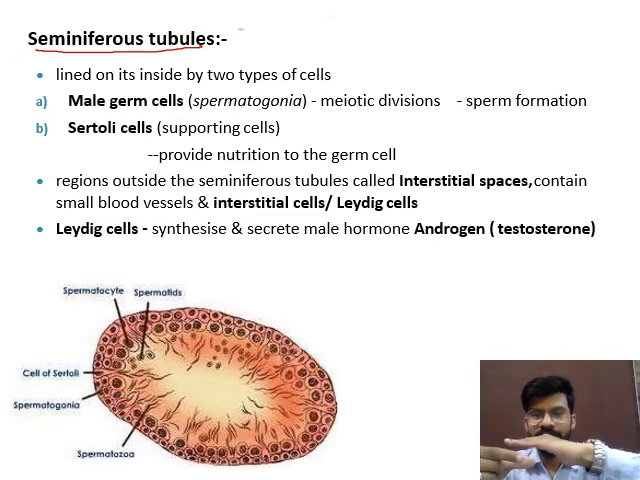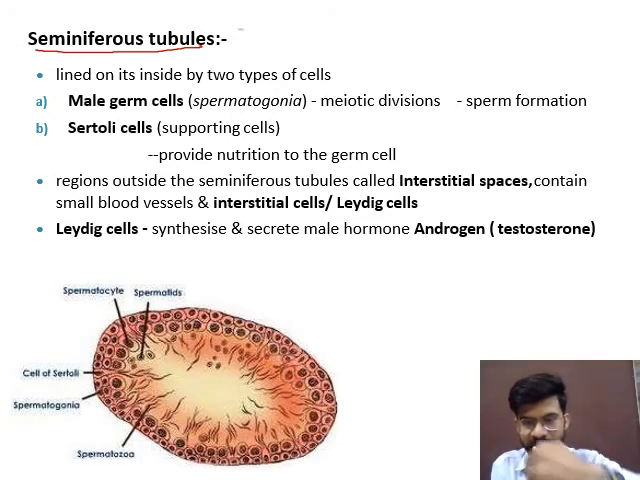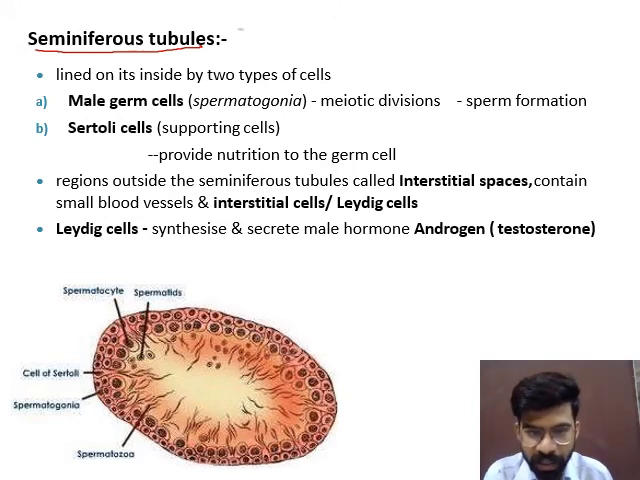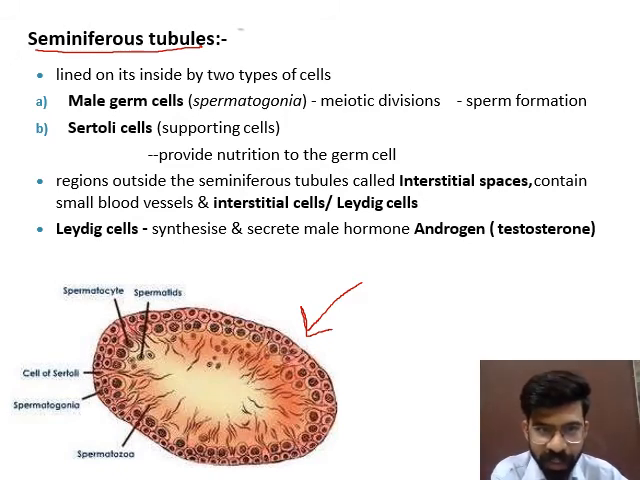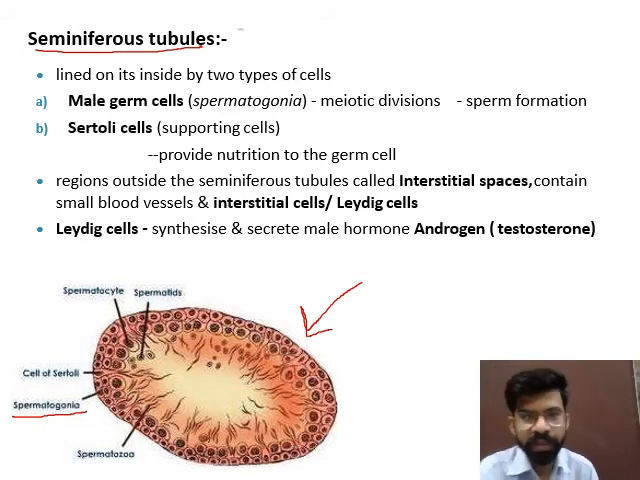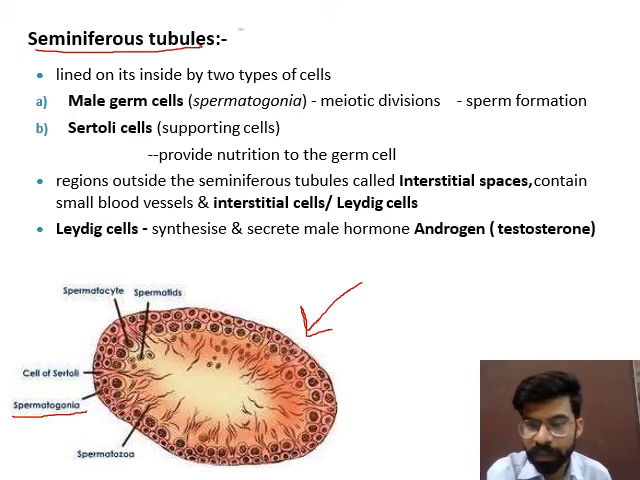We cut that seminiferous tubule like this, and we can visualize a spherical or oval shaped area. So in this figure given below, this is the structure of a seminiferous tubule. It contains two types of cell: the male germ cell known as spermatogonia, and the Sertoli cell. Sertoli cells are specific cells which provide nourishment for the developing sperm cell.